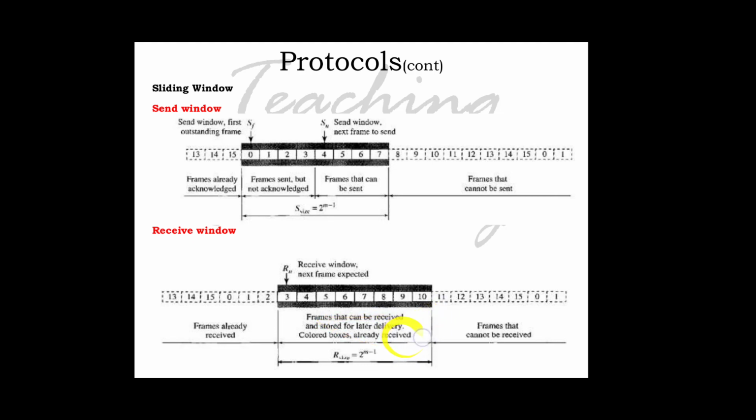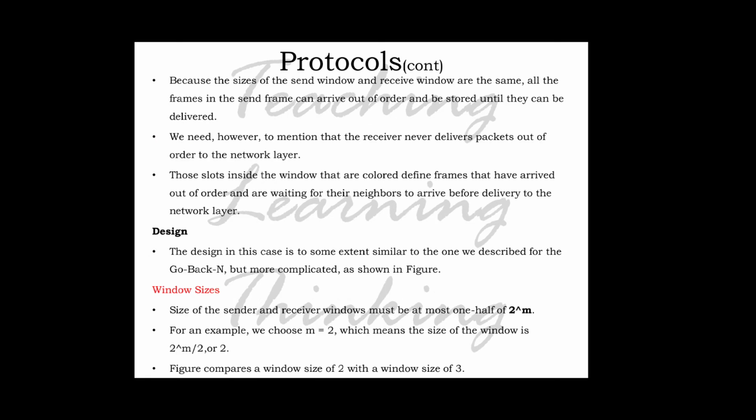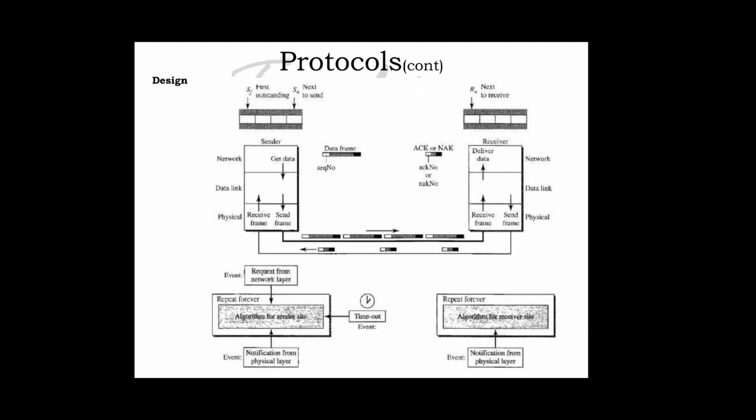Size of the window is 2 raised to m minus 1. So the size of the send window and the size of the receive window are equal. Next we are going to discuss the design of this protocol. Here the explanation is given for the send window or receive window. Next we are going to discuss the design of the selective repeat ARQ.